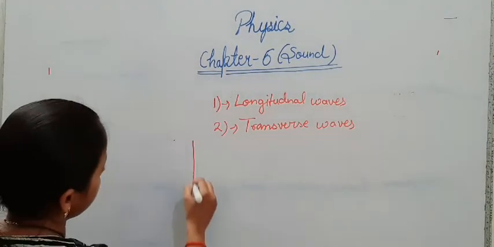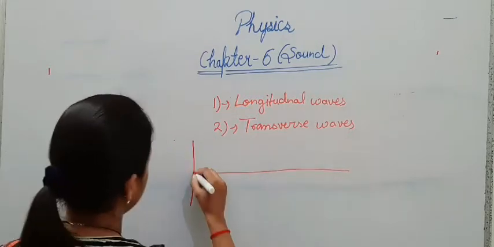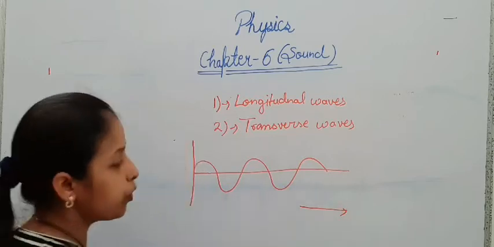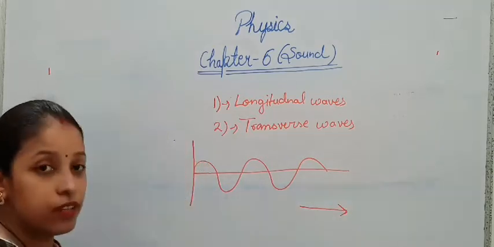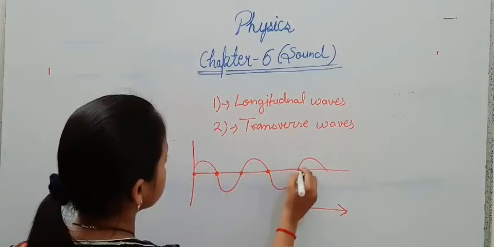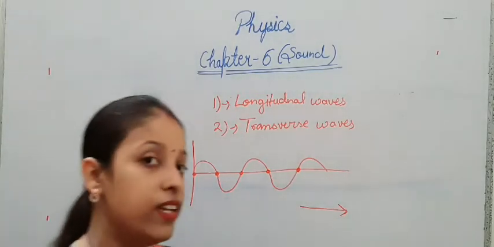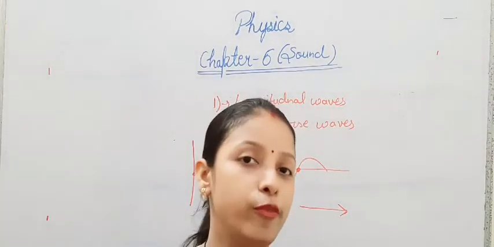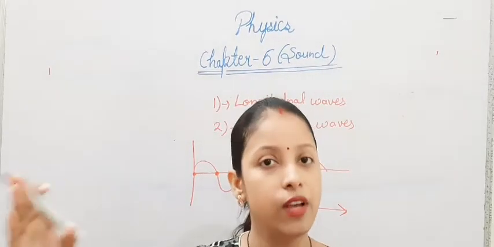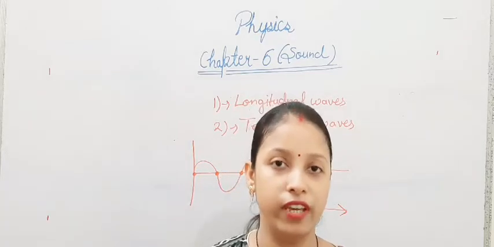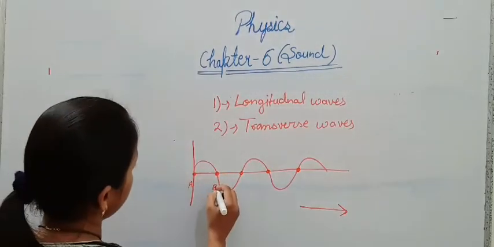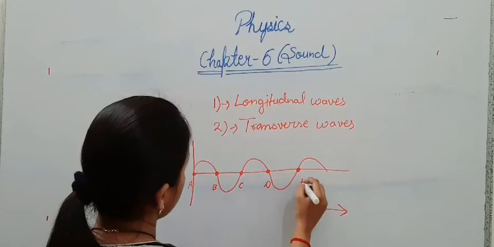In a longitudinal wave, let us consider this is the wave. In which direction is the wave moving? In this direction the wave is propagating. Let us consider that particles are there on the wave. In the last topic we saw that sound travels in the form of a wave, so on the wave particles will also be there. Let us consider this is particle number A, this is particle B, this is C, this is D, and this is particle number E.